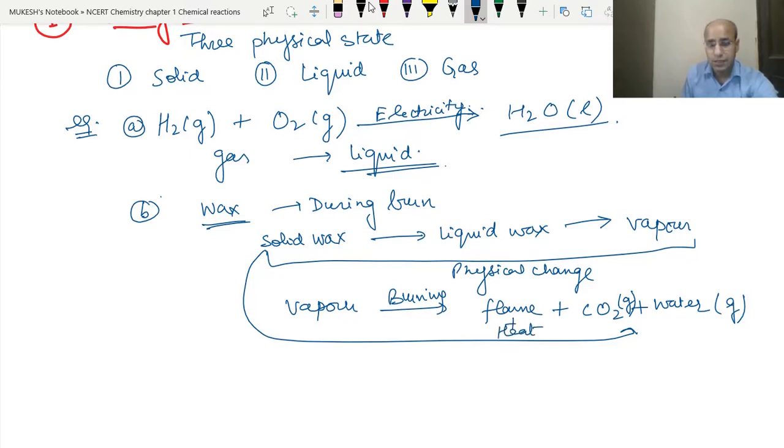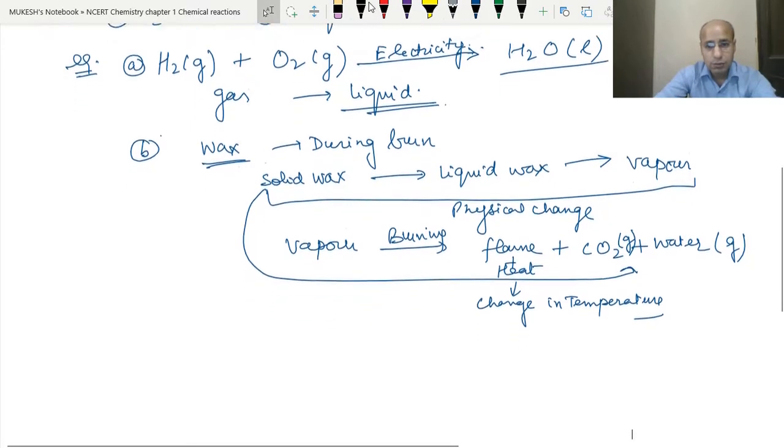So here we can see this example of a change in temperature also, as we have discussed, given in the early. Change in temperature is also taking place. So here in this example we are having two different characteristics which are being seen, that first is the change of state and second is the change in temperature. Okay, so now go for the second one.